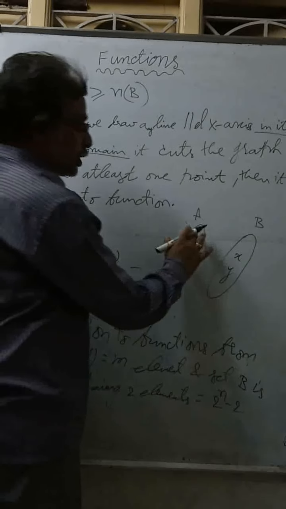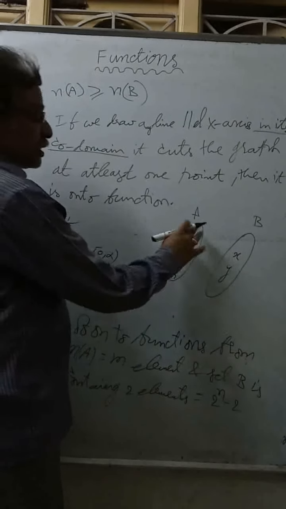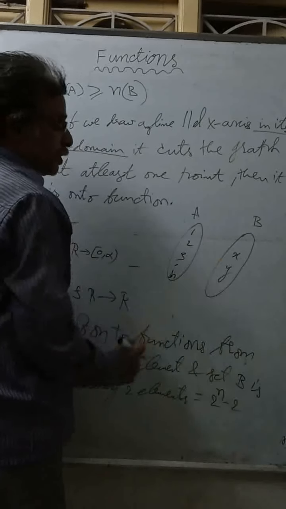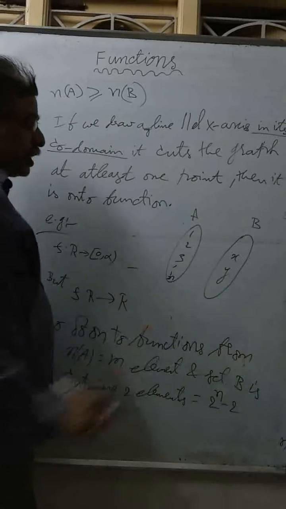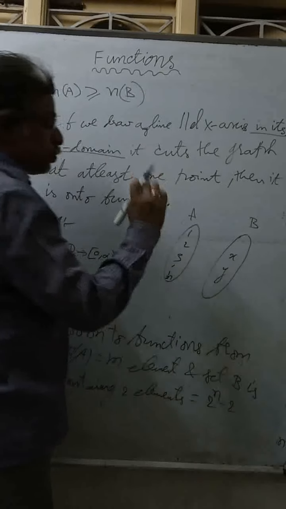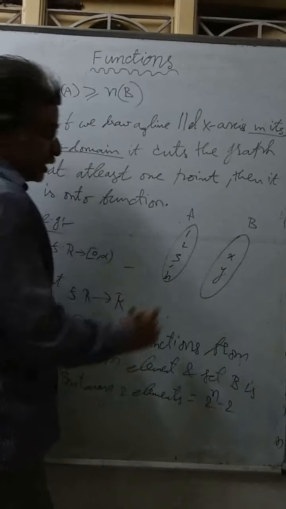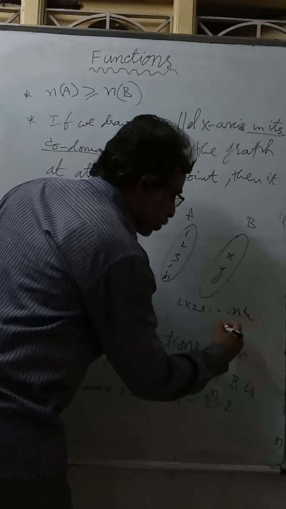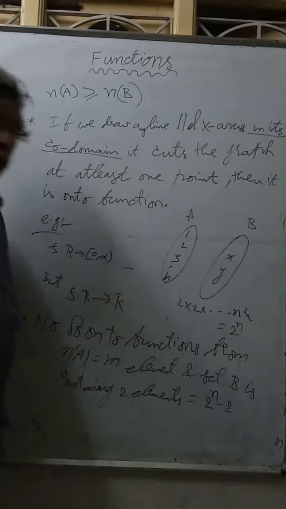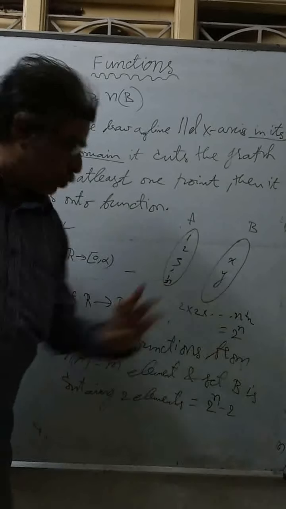So according to that, 1 can be mapped in 2 ways, 2 can be mapped in 2 ways, 3 can be mapped in 2 ways. So 2 into 2 into 2 and so on till n times. So the total number of functions is 2 power n.